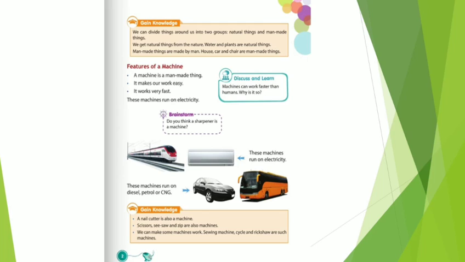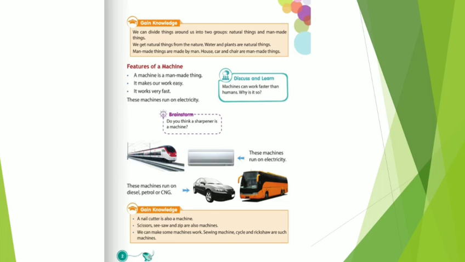In gain knowledge, we have topics like a nail cutter is also a machine. Nail, nail. Cutter, nail cutter is also a machine because it helps us to cut our nails.